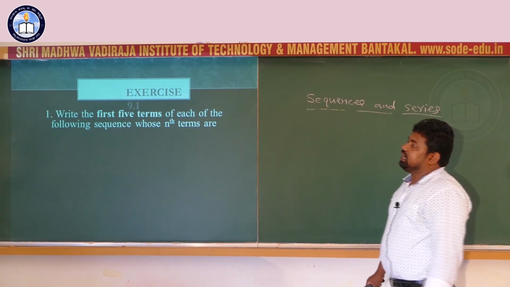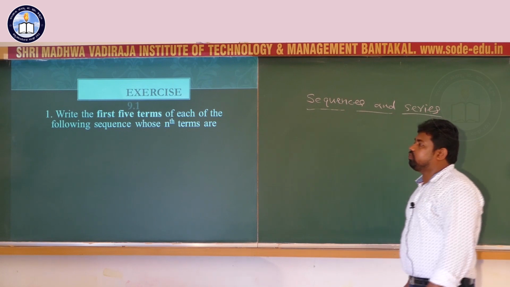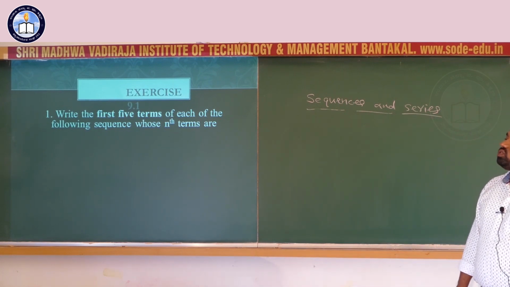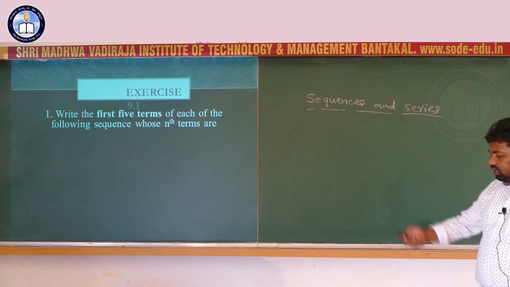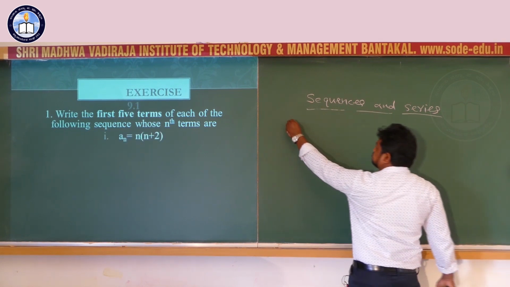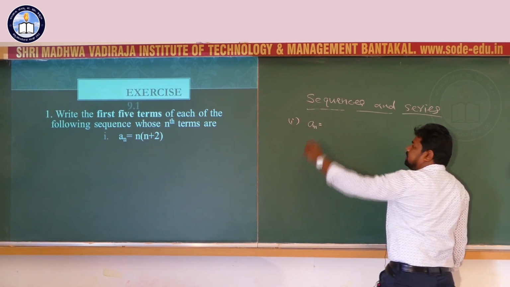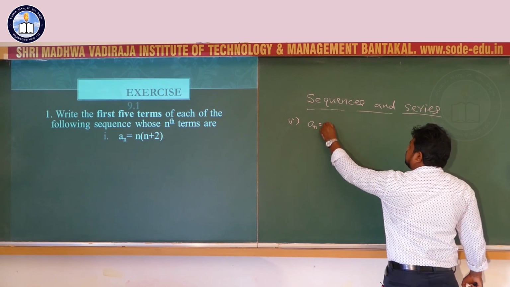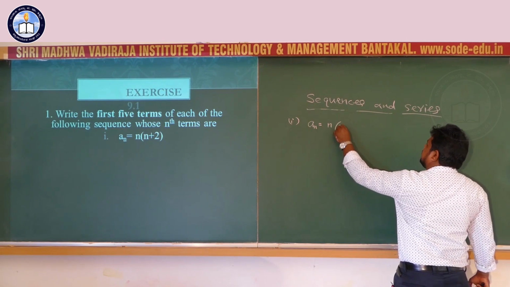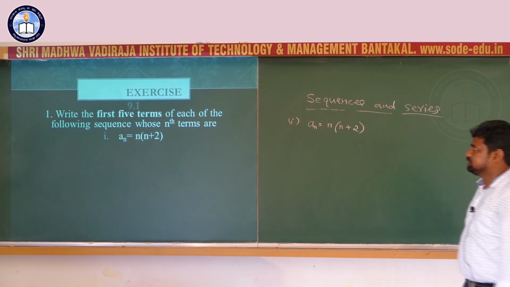Exercise. Write the first 5 terms of each of the following sequences whose nth terms are given. First one: a_n, the general term, equals n into (n plus 2). Here the nth term is given. We have to find the first 5 terms.